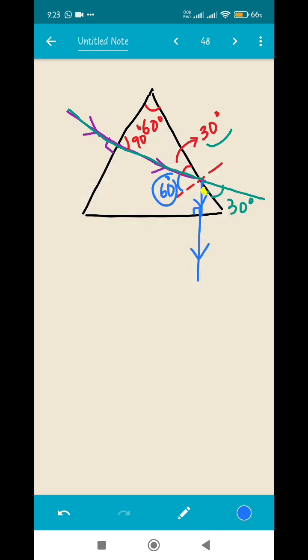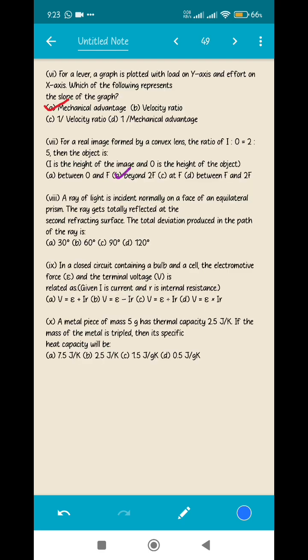Since this is 60 degree, this should also be 60 degree because this is the angle of reflection, and thus the yellow angle will be 30 degree. So how much is the ray deviating? 30 plus 30, that is 60 degree. So the total deviation produced will be 60 degree. Hope you have understood. Next question.